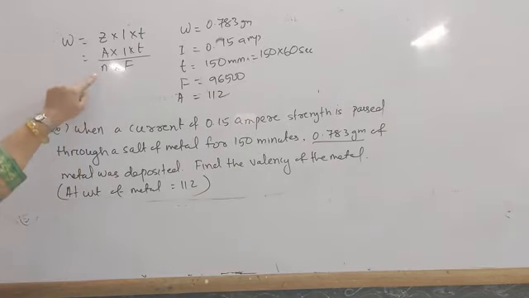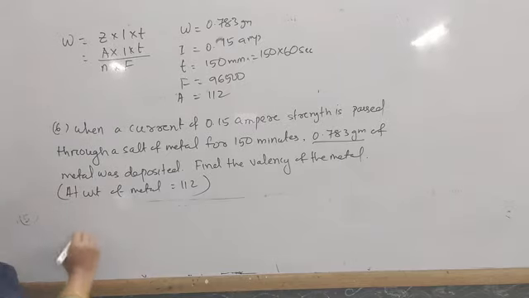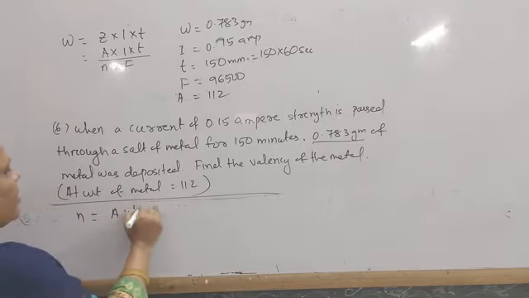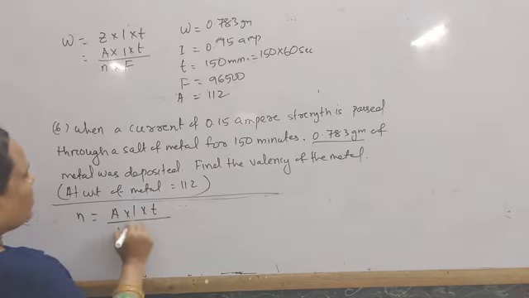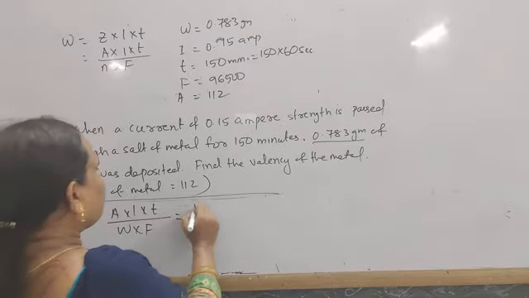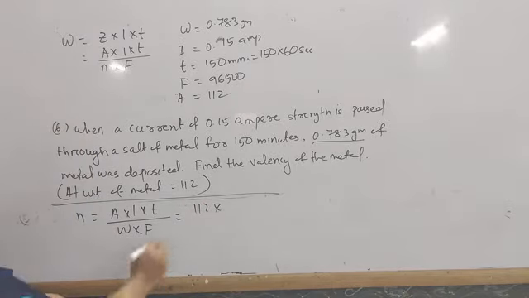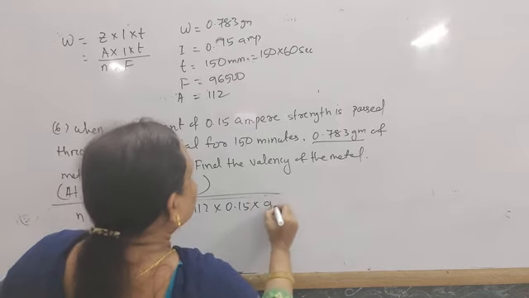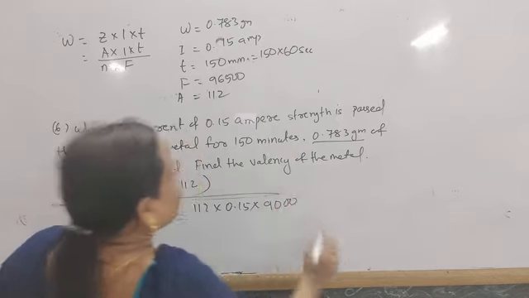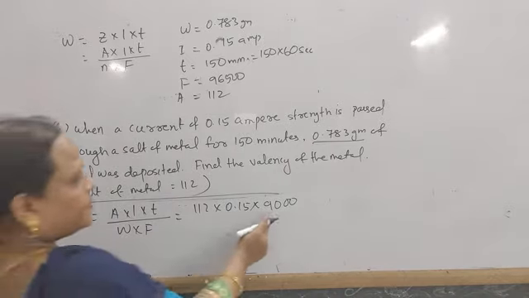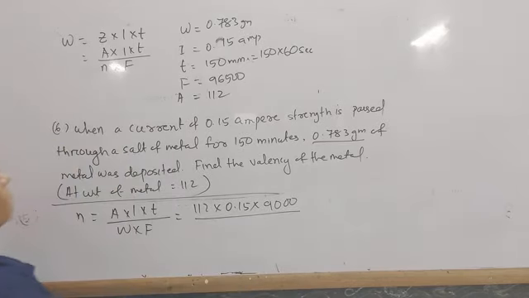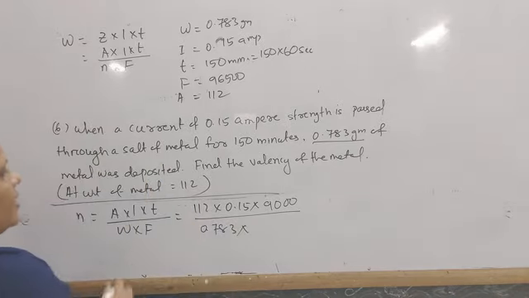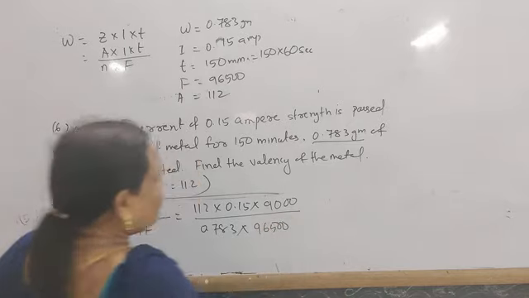So substitute all these values, then find out this N. So what is this N then? N equal to A into I into T by W into F, that is equal to 112 into I given 0.15, into time given 9,000, divided by W given 0.783 and 96,500 coulomb, and solve this.